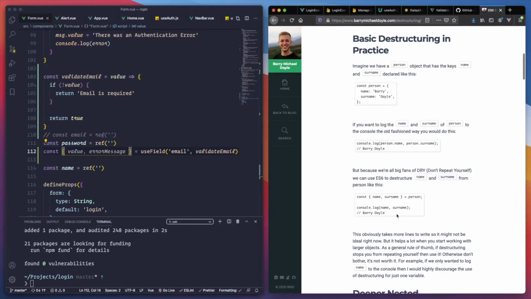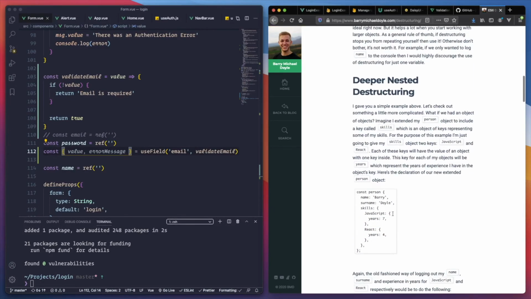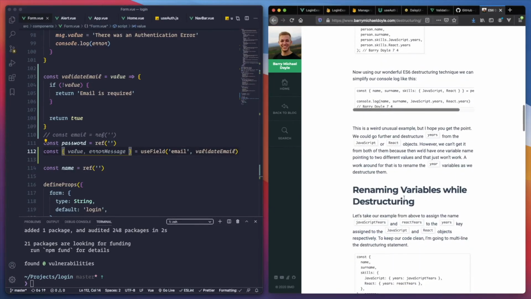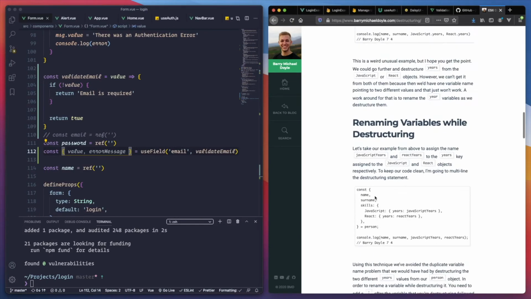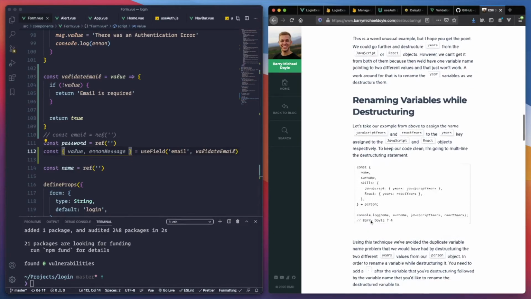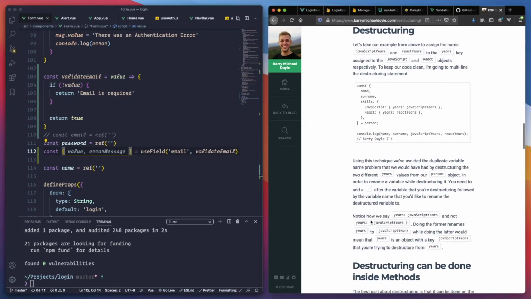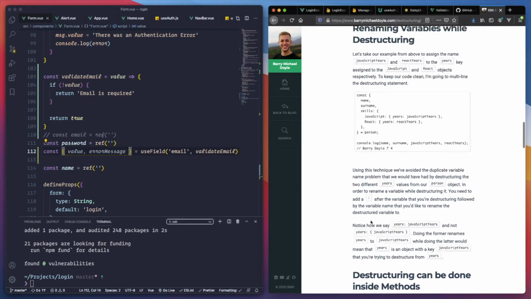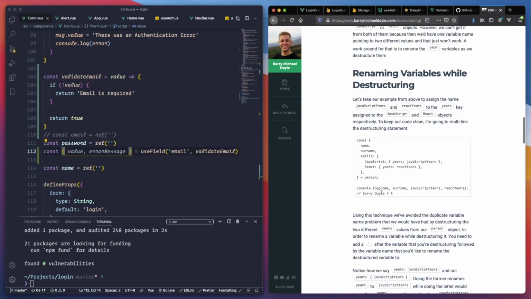We can get the name as the surname like that. Rename a variable while destructuring. Let's see this. Skills.